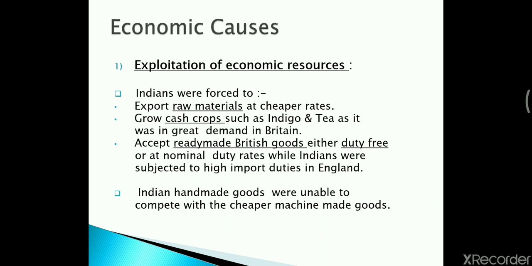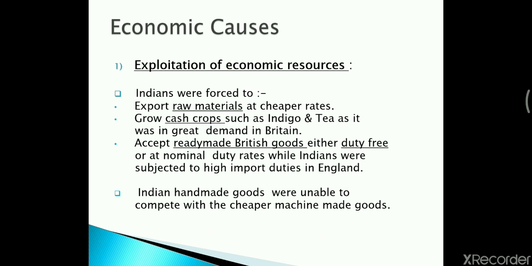Apart from that, Indian handmade goods were unable to compete with the cheaper machine-made goods. As we know, England was in a good position industry-wise. Why? Because they were getting raw materials from India at a cheaper rate, and after preparing the goods in their own factories, they were selling those goods to us Indians at a higher rate. So here Indians were facing double loss.